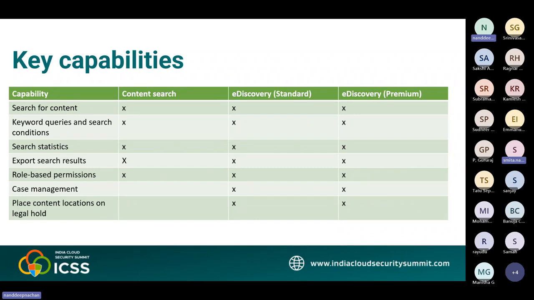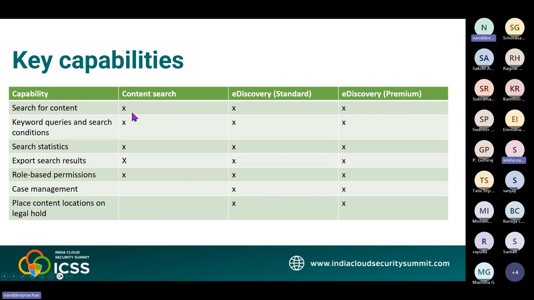So here is the description for each of the e-discovery capabilities. Search for the content that's stored in Exchange mailboxes, OneDrive for Business accounts, SharePoint sites, Microsoft Teams, Microsoft 365 groups, and Viva Engage teams. This includes content generated by other Microsoft 365 apps that store the data in mailboxes and sites.